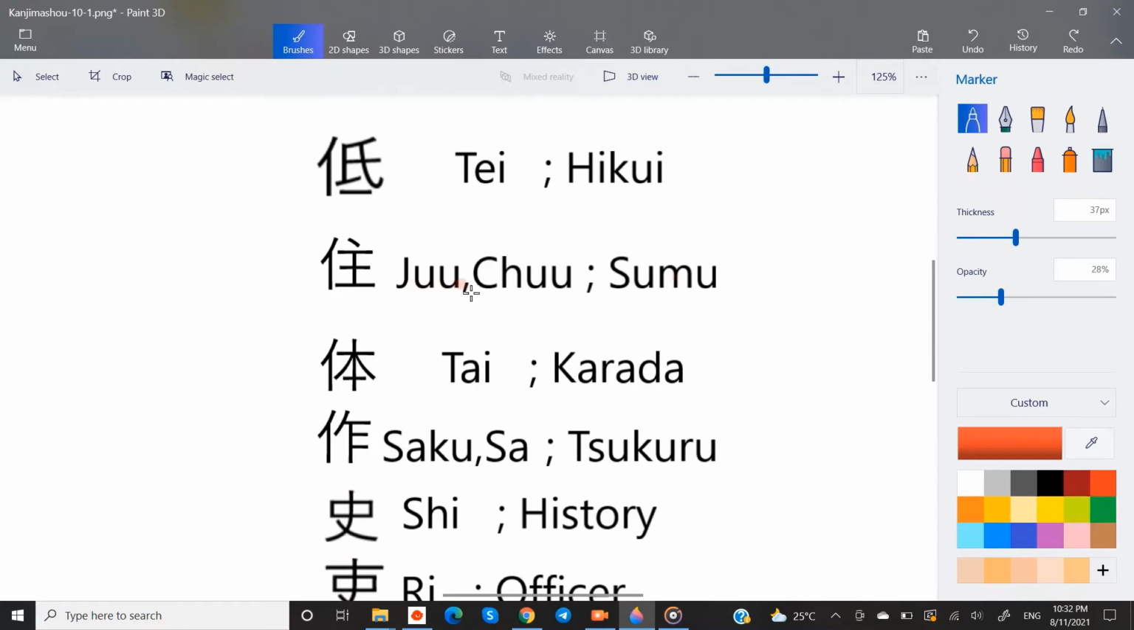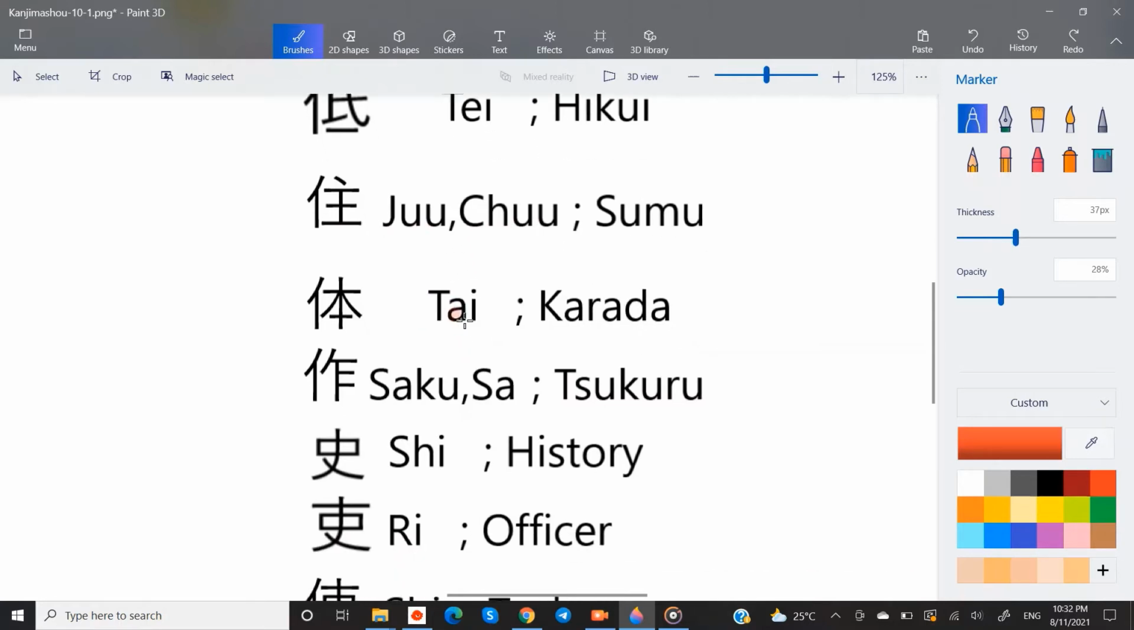Sumu, onyomi ju or chu. This kanji has man radical and the master radical. Man who is the master of a house lives in it. This kanji means to reside.